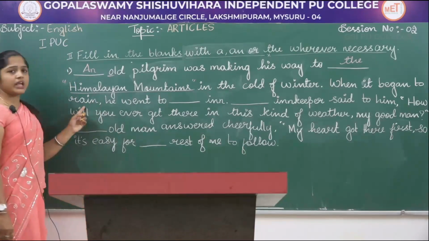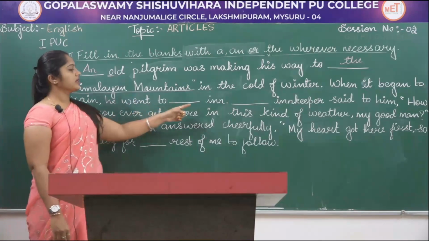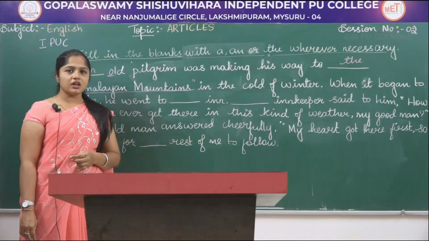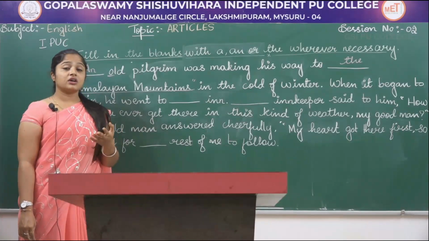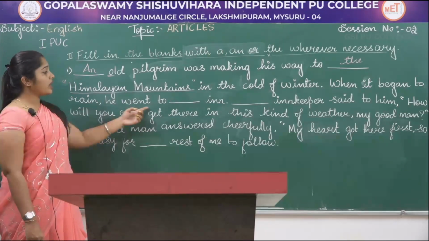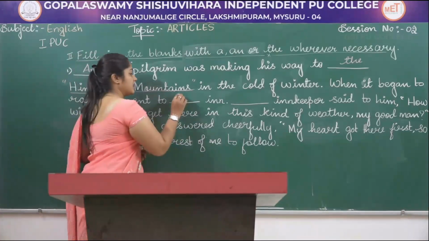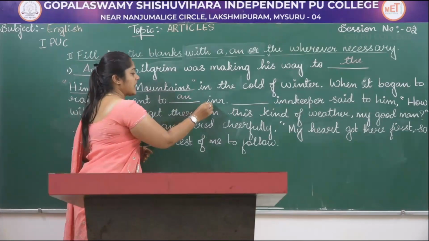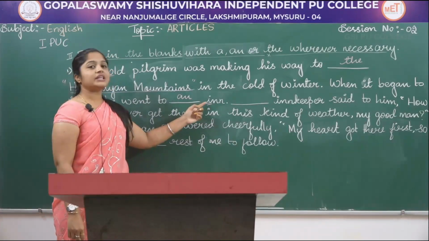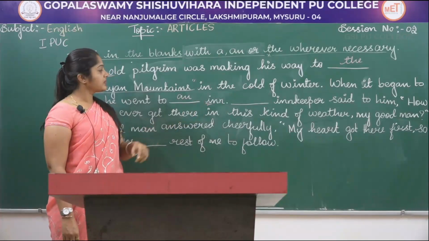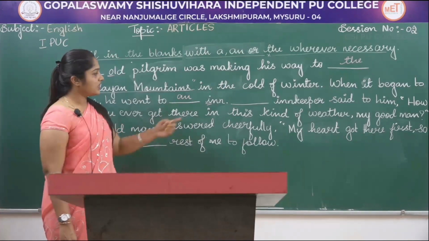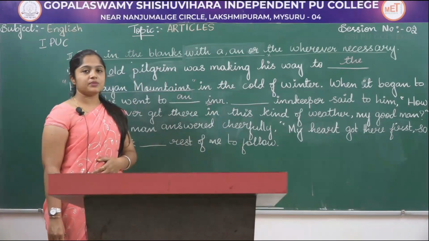When it began to rain, he went to dash inn. So what do you mean by inn? Inn is a hotel or a place where we get accommodation. So he went to an inn. That is because we have a vowel, that is I. And also it is a vowel sound, in. So an inn. Dash innkeeper said to him.